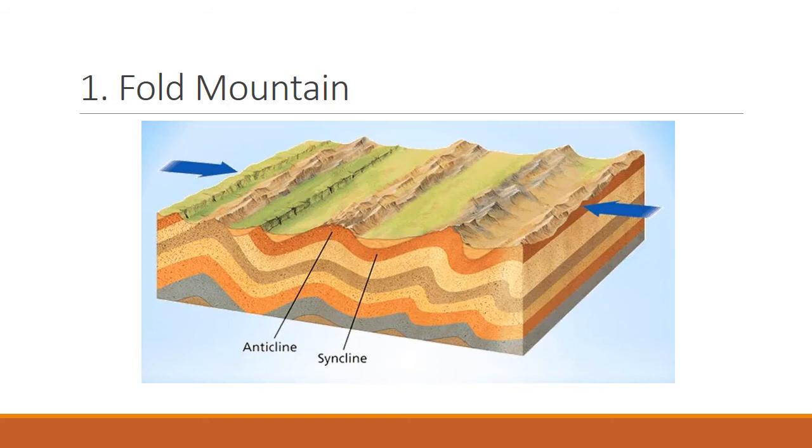The first one is fold mountain. Now, forget about everything. You know how we fold a paper? When we fold a paper, we can see that one point is above, which is higher, and the other one gets deep. When you fold a paper, you can actually make the mountains and the valleys. Now, let's take the same example in the context of geography.